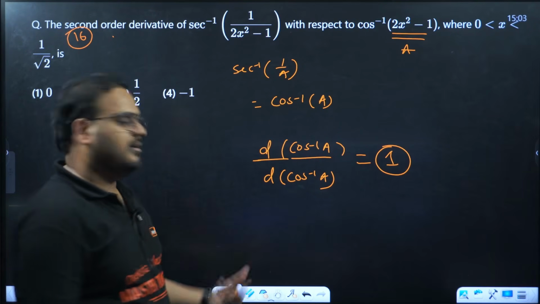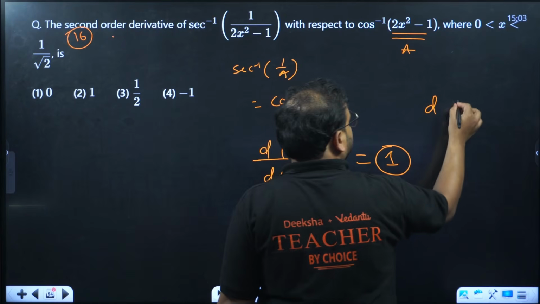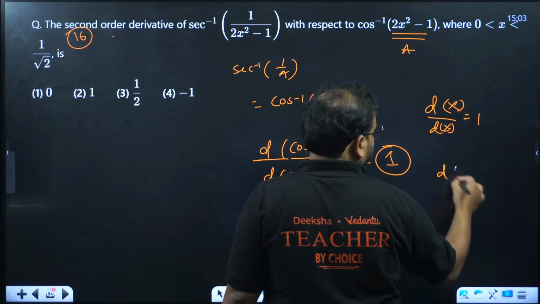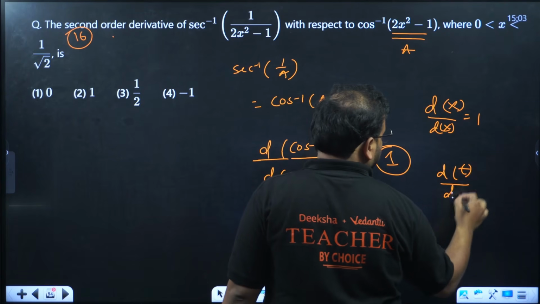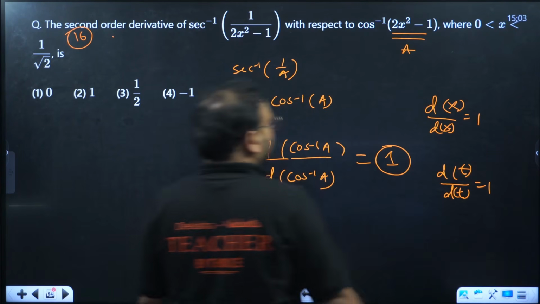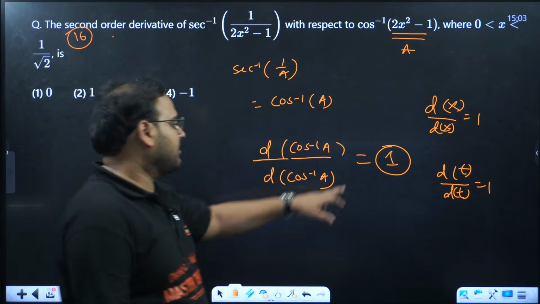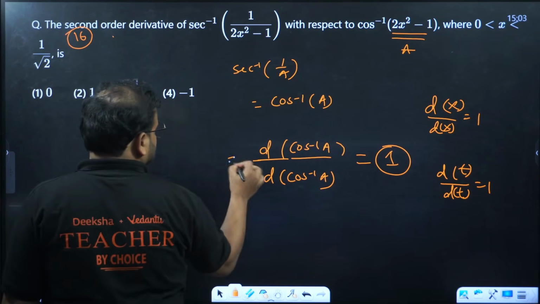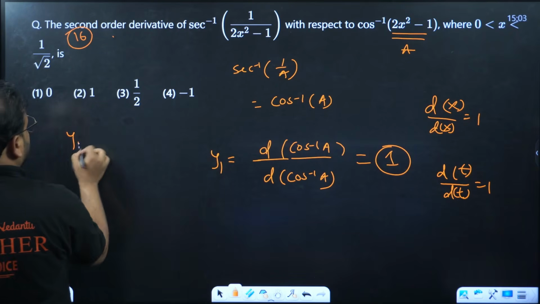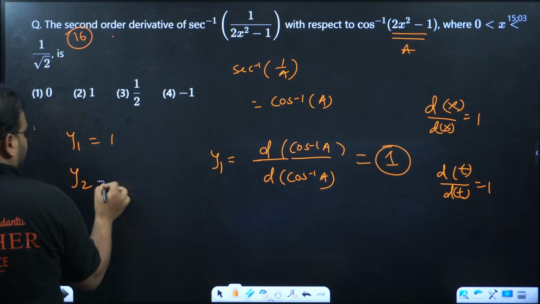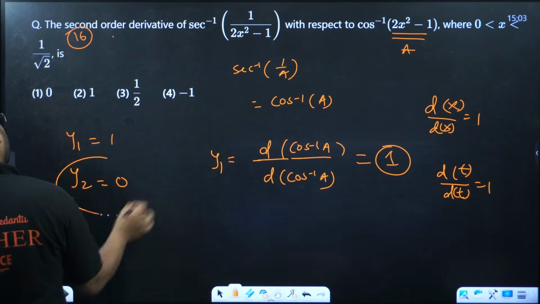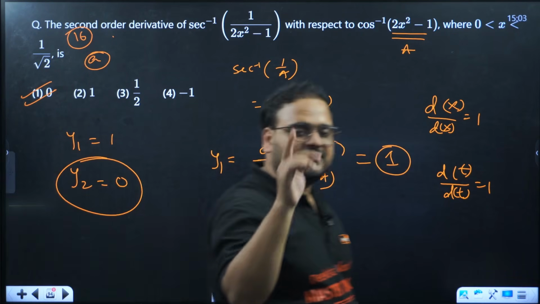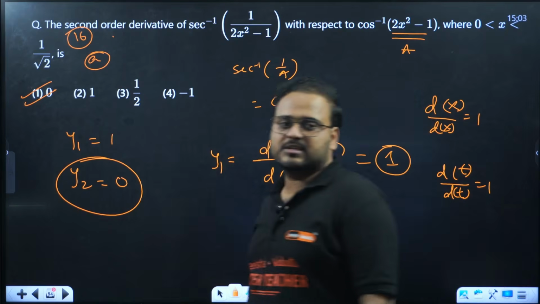Answer will be 1. If you're not sure, differentiation of x with x is how much, guys? 1. Differentiation of t with t is how much, guys? 1. So the same function, if you differentiate with itself, the derivative is 1. What are they asking us? Second derivative. So this is the value of first derivative. y1 is coming as 1. Derivative of y1 will be how much? If it is constant, 0. If the first derivative is constant, second derivative is 0. Please check.